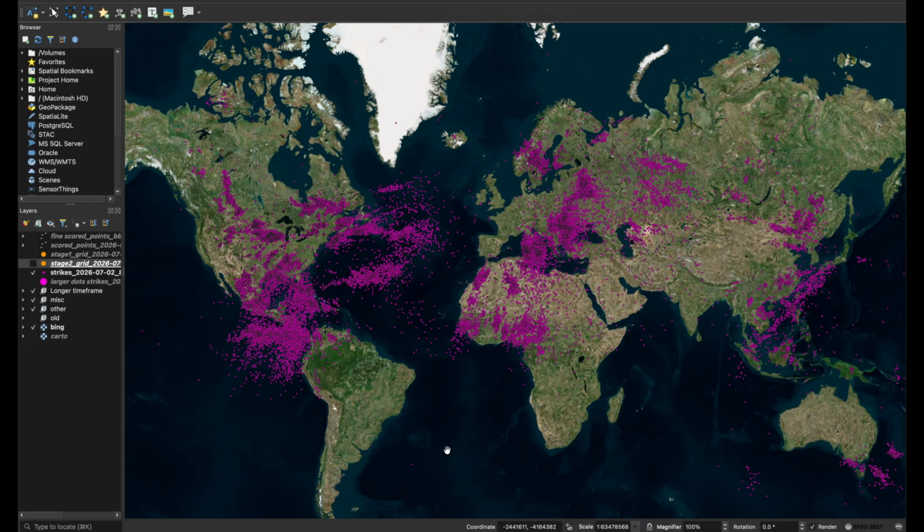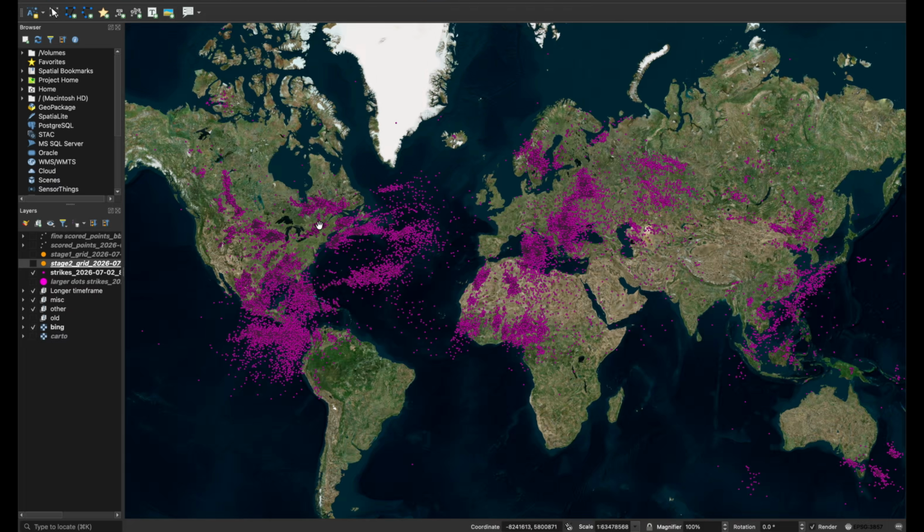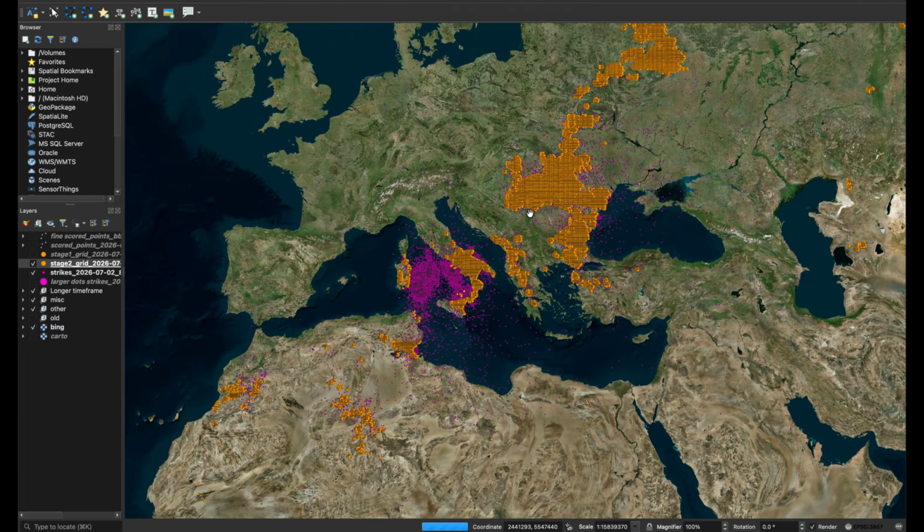So we'll lay a grid of points at 5-kilometer resolution across the entire Earth. Then we'll keep only the ones that meet a couple criteria. The first one, our audio is about 30 minutes long and it has like 15-ish strikes. So we'll require that a point has at least 10 strikes within a 30-minute window. That's one criteria. The second is that the point is on land, although this would actually work for a video taken out at sea. So after doing that, here are the remaining points. There's about 90,000 in total.